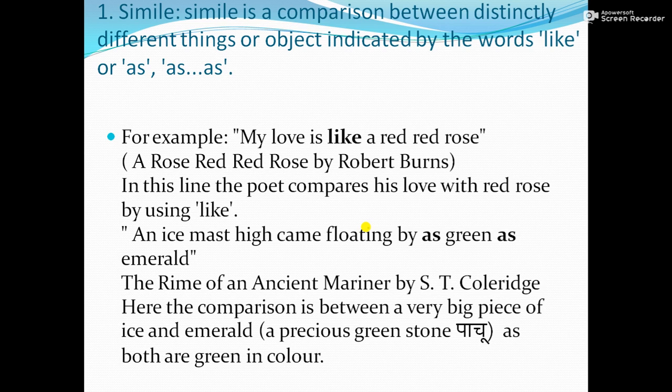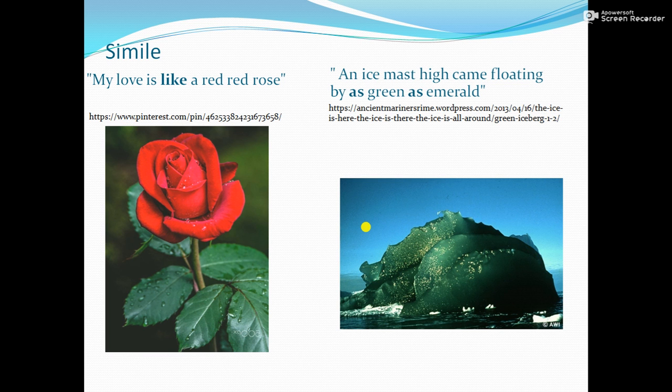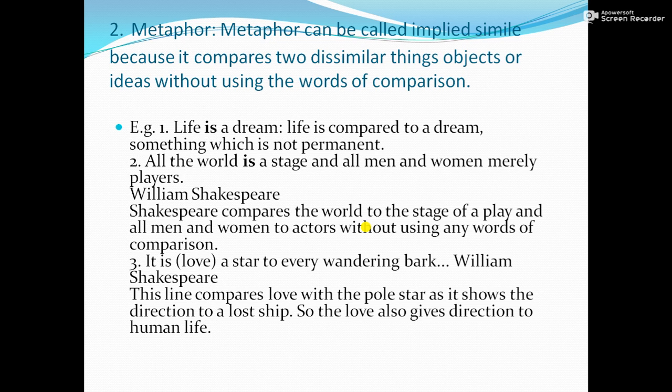Then we saw simile. We also saw that in simile there are words of comparison. Metaphor is also called implied simile because it is also a comparison between two distinct or dissimilar things, but without the words of comparison.